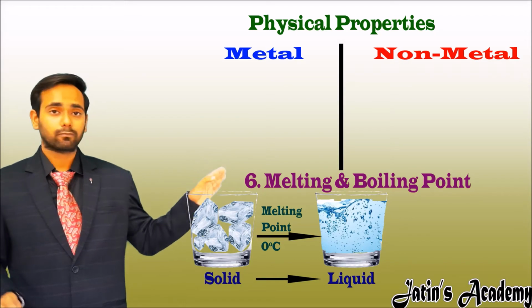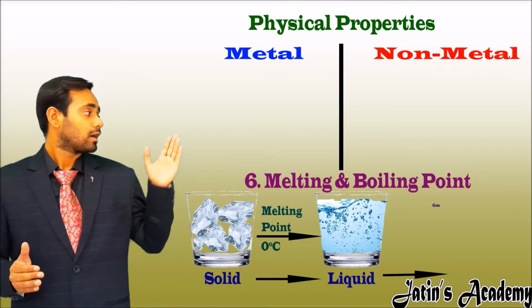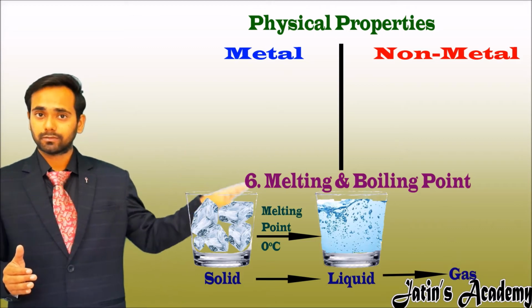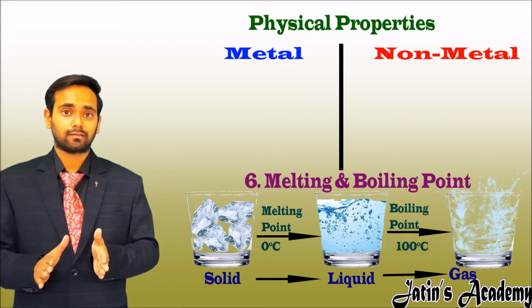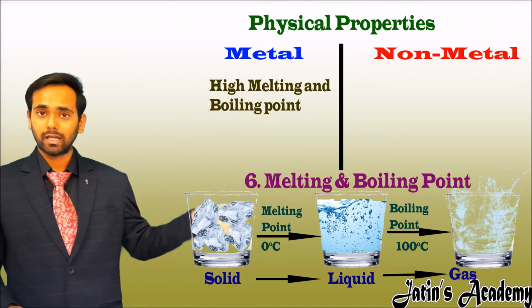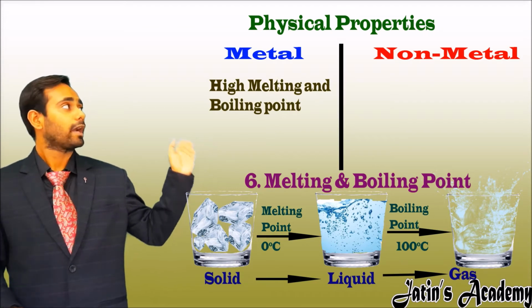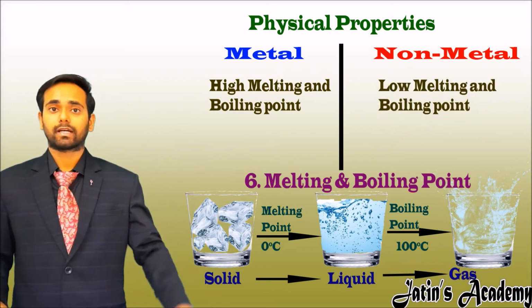And what is boiling point? Boiling point is the temperature at which a liquid is converted into gas. For water, this is 100 degrees Celsius. Now metals usually have high melting and boiling points, and on the other side, non-metals usually have low melting and boiling points.